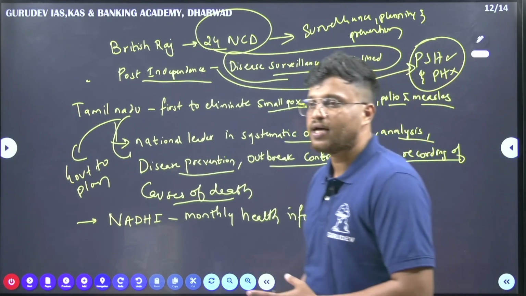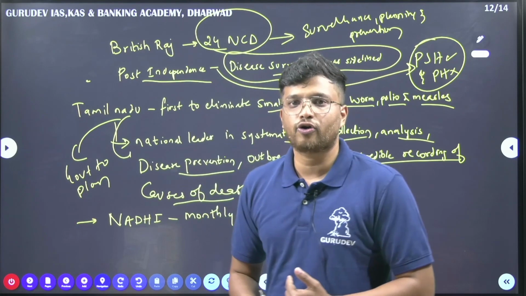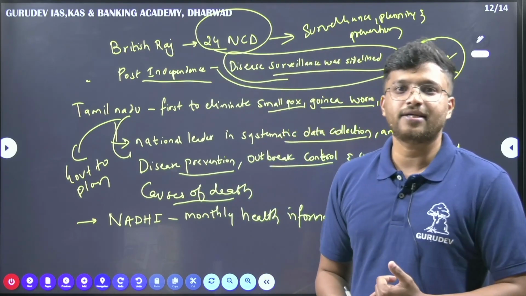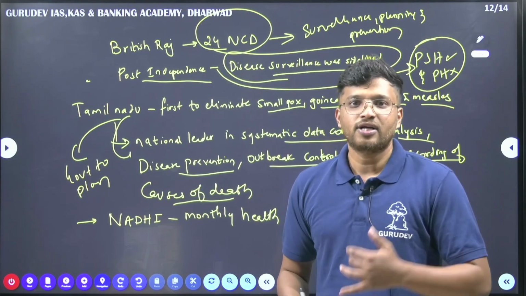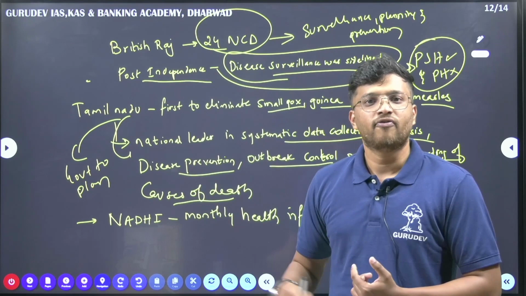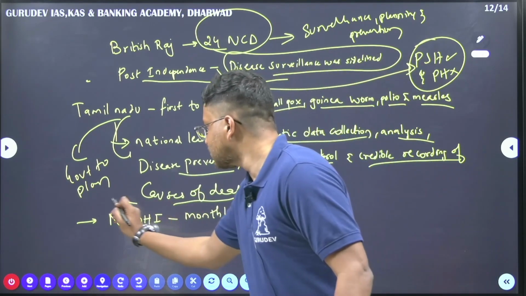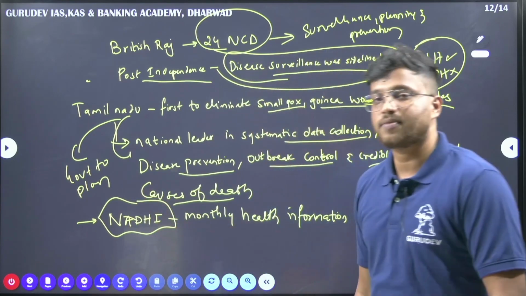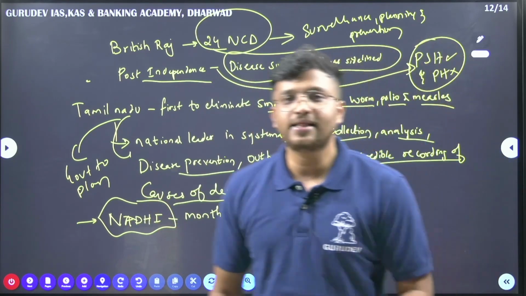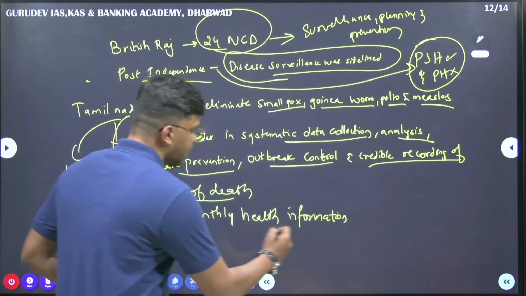Such data is very, very useful. We had one case during the COVID outbreak that some of the states in India were not publishing the right data on death. When such data are hidden, it does not help in proper planning in our public health management. Fine. There is one more system in Tamil Nadu, that is Nadi. Nadi is a monthly bulletin which publishes health information.